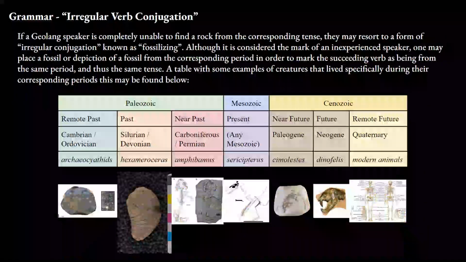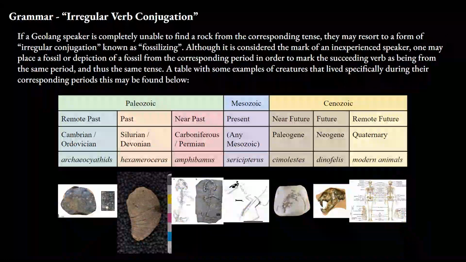Still, it isn't guaranteed that a Geolaŋ speaker can find a rock from a particular period, or that they have one in their collection. There is a process for the irregular conjugation of verbs, although doing so is looked down upon as a mark of an inexperienced speaker. In order to mark a rock for a different period than it is, one may place a fossil from the corresponding tense and period on the left side of the petreme which begins the verb that needs to be contextualized. Here is a table with fossils that live specifically only during their own period, though any may be used as long as they can be found only from the period of the desired tense.